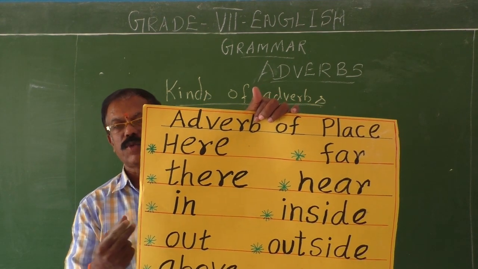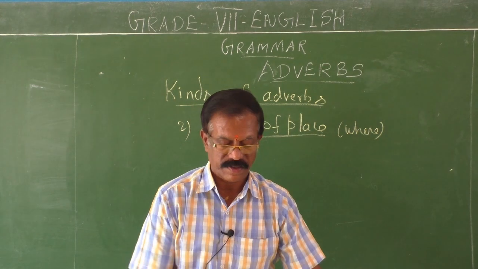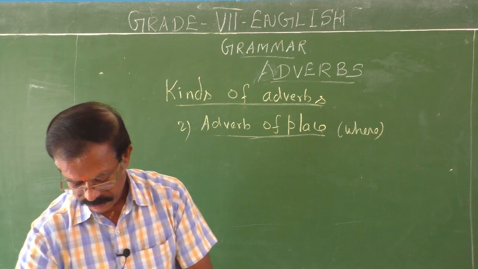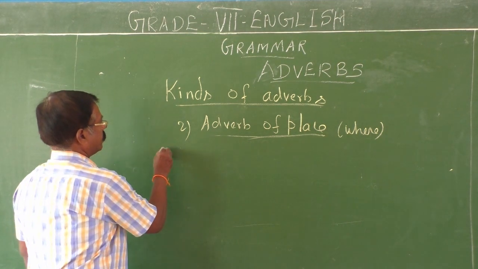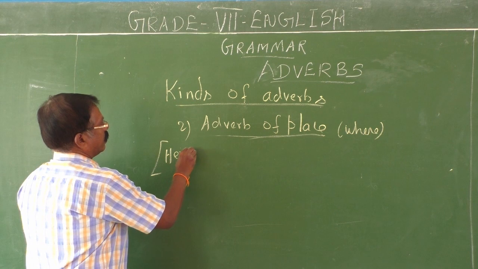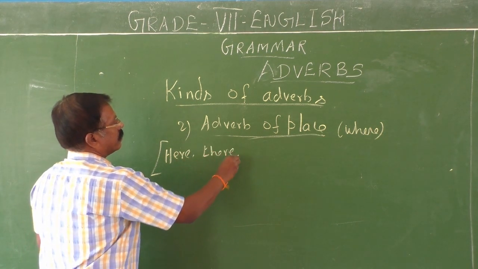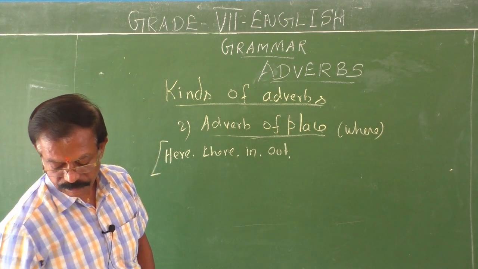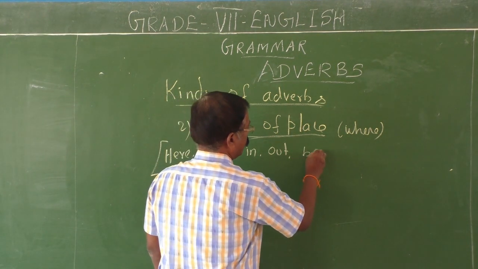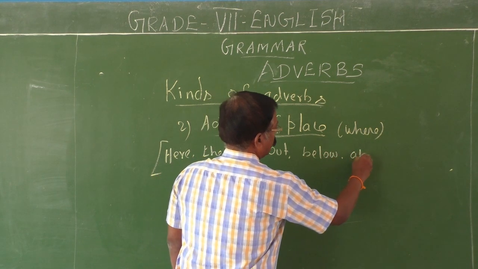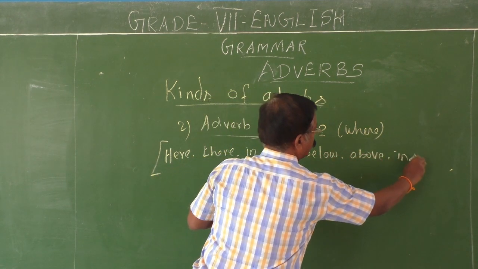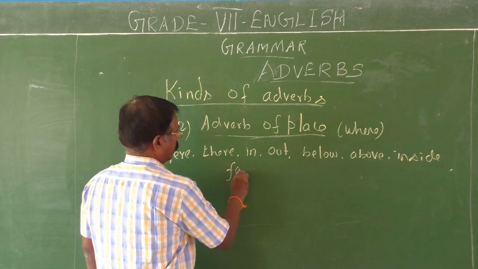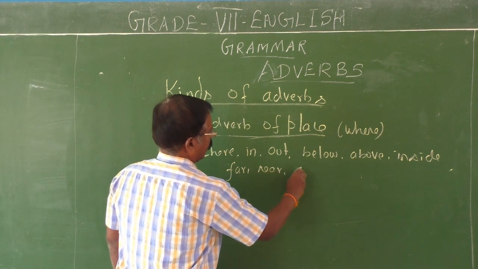Let me give you 1 or 2 examples for this adverb of place. Here, there, in, out, below, above, inside, outside, and then far, near, everywhere.